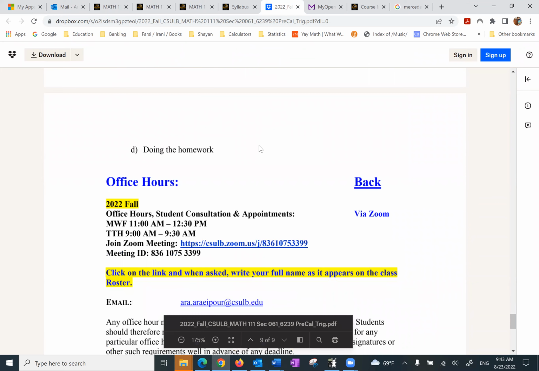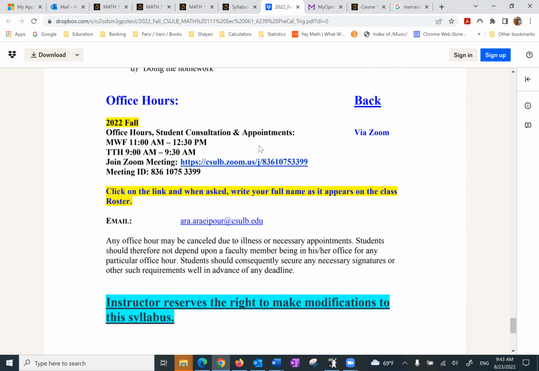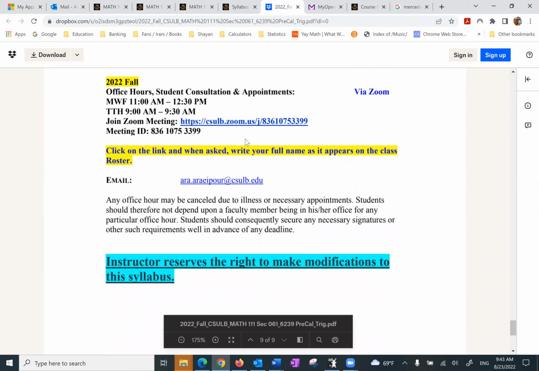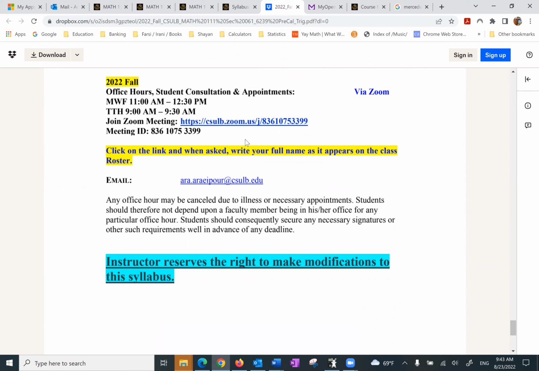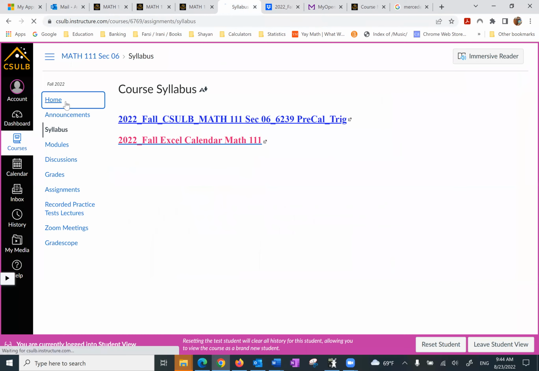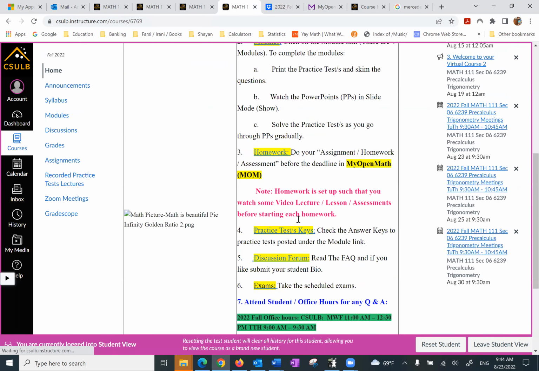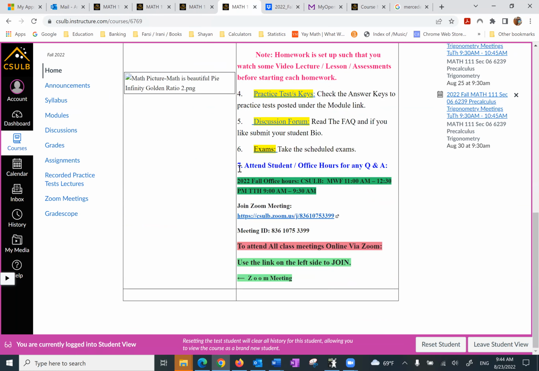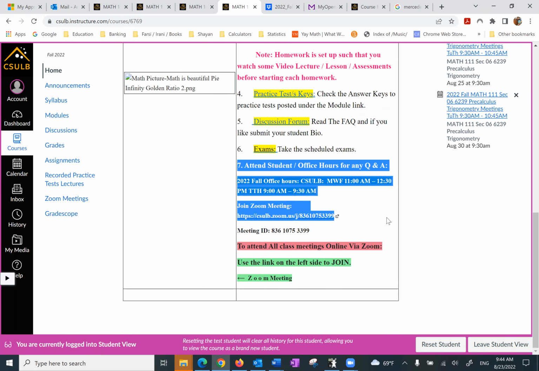Now, we get to the office hours. You can find the office hours here, which is Monday, Wednesday, Friday for this semester, 11 to 12:30 p.m., and Tuesday, Thursday, 9 to 9:30 a.m., right before class. It's a different Zoom meeting. We don't want to mix them up. Also, if you go back to the home page, near the bottom, number 7 gives you the same information about the office hours.